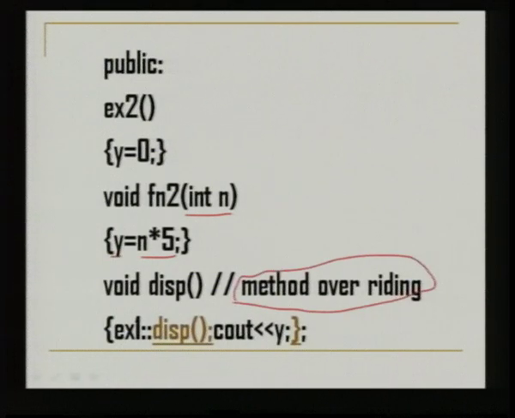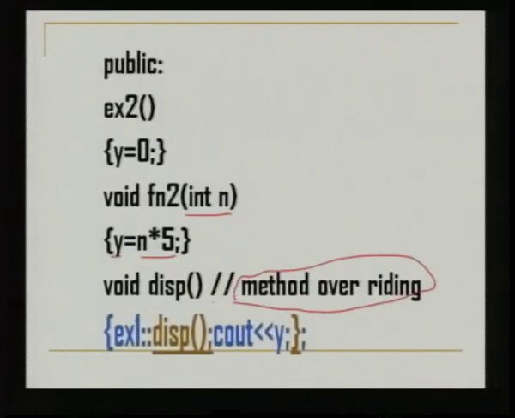That is, you are going to override the disp method that was seen in the superclass. So, when the object of the subclass calls the disp function, it will first call this function only, the function in the subclass, it will not call the function in the superclass. So, this method overrides or hides the function of the superclass, that is the meaning of the term method overriding. Method is nothing but a function. So, this function disp overrides or hides the function of the superclass.